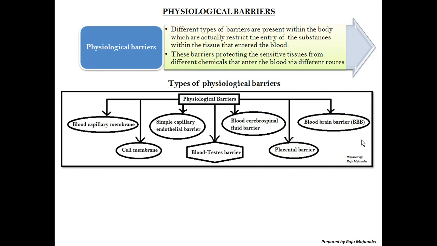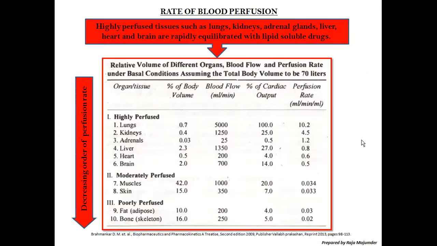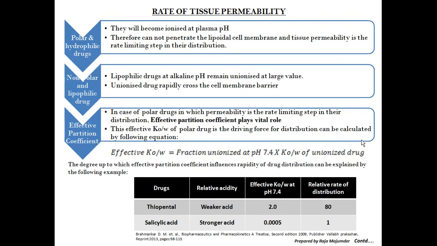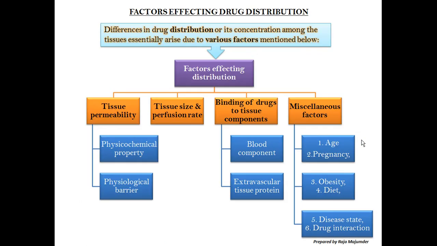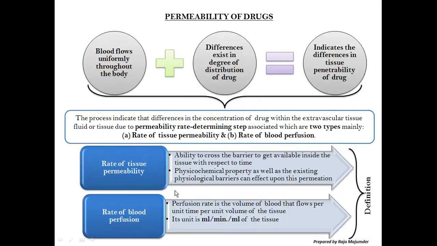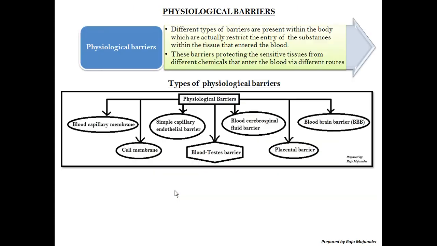Now the physiological barrier part, the most important part. As we have learned earlier, this is the second segment of the first type of factors, that is our tissue permeability, tissue size and perfusion, that we have just finished. In case of tissue permeability, the physiological barriers are there. So what barriers are there? We are going through that.